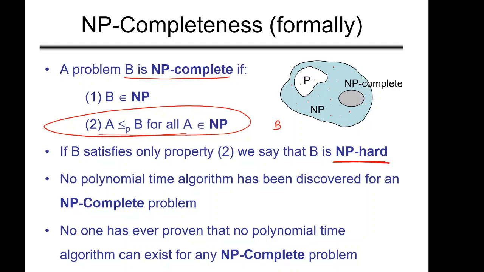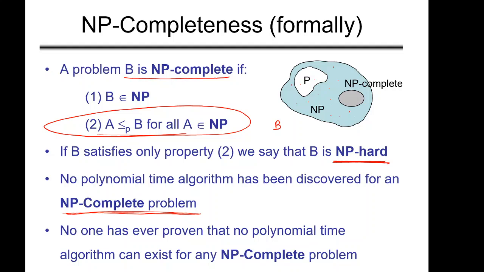No polynomial time algorithm has been discovered for an NP complete problem. There is no algorithm which can solve an NP complete problem in polynomial time. But no one has ever proved that no polynomial time algorithm exists for any NP complete problem.